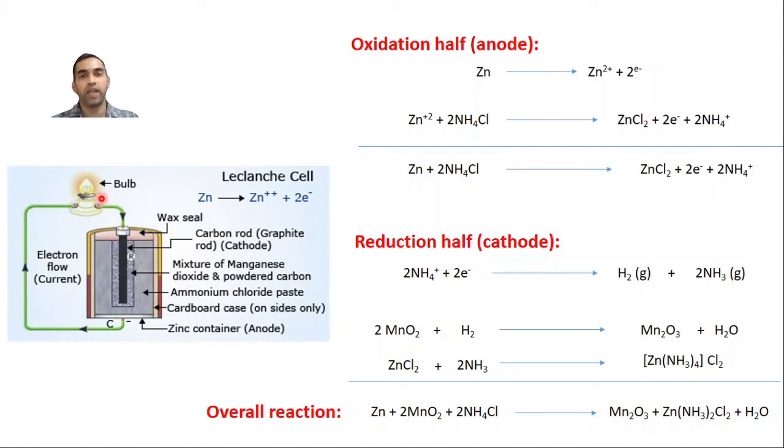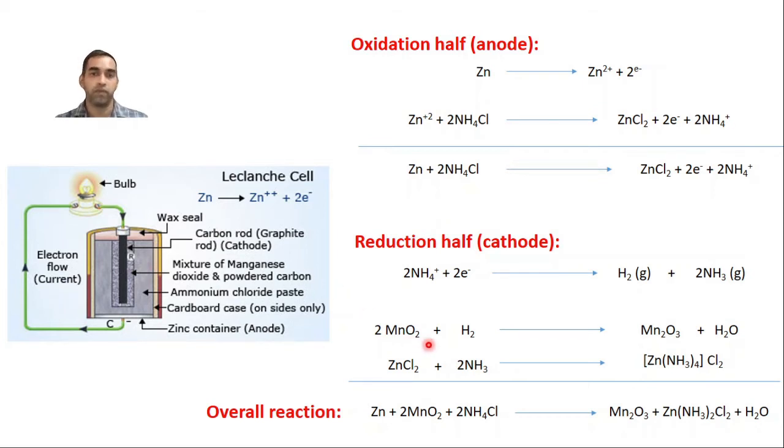You will be able to see a light. That's how you get light, because here the electron movement takes place in the external circuit. When zinc is oxidized to zinc 2 plus, the 2 electrons which are released will travel through the circuit and reach the bulb, and that's where you get light. Then it will reach the cathode, and the cathode is a place where the reduction takes place.